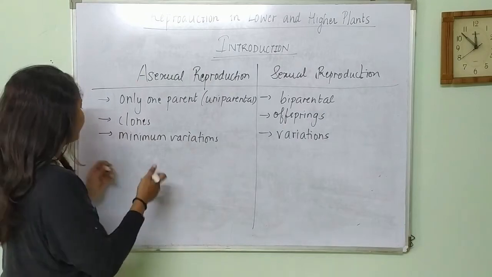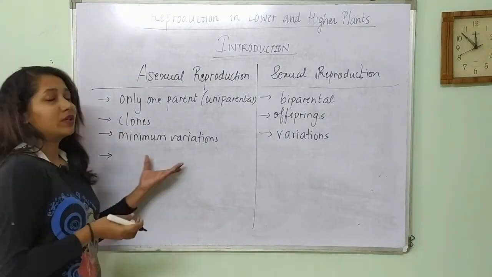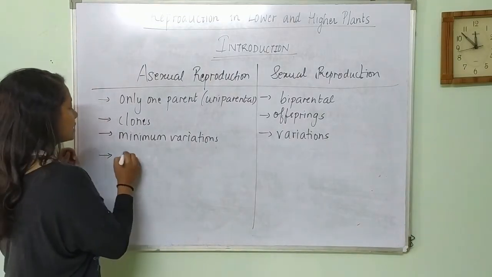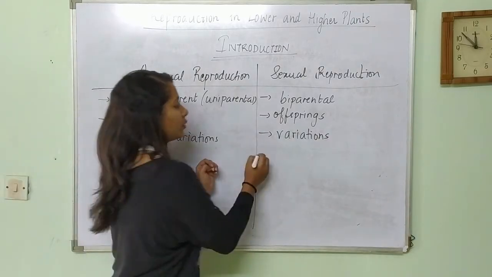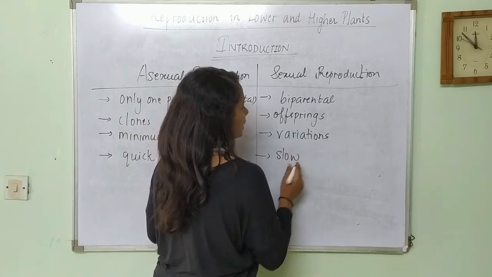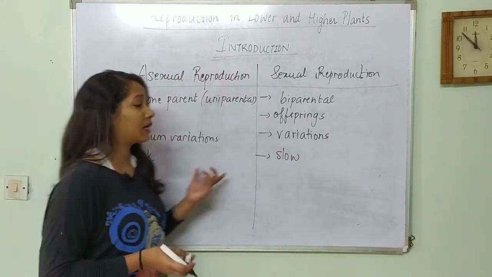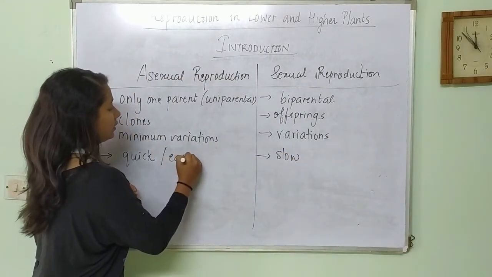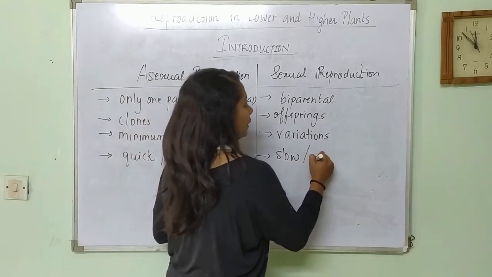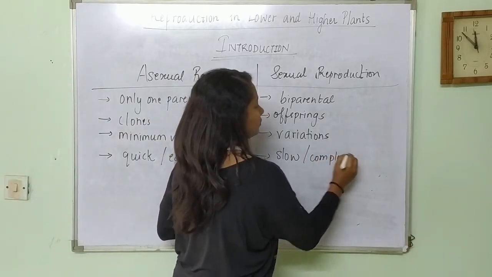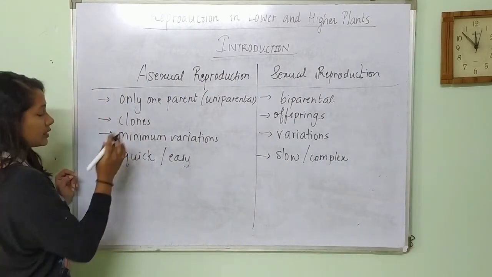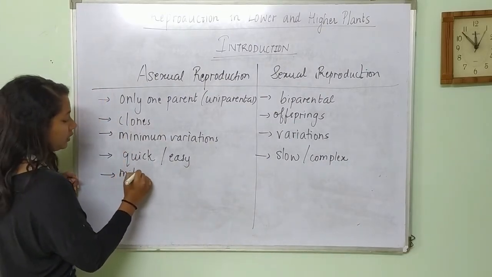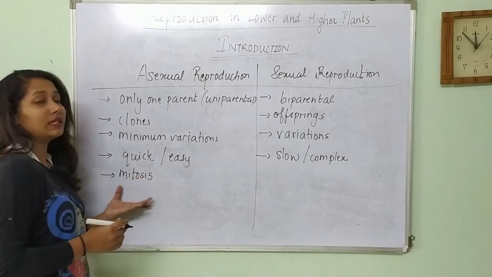So in case of asexual reproduction, this process is very quick, okay. In case of sexual reproduction, it's comparatively a slow process. Asexual reproduction is a kind of easier process as well, but sexual reproduction is kind of complex, okay. In case of asexual reproduction, mitotic cell division is very common.